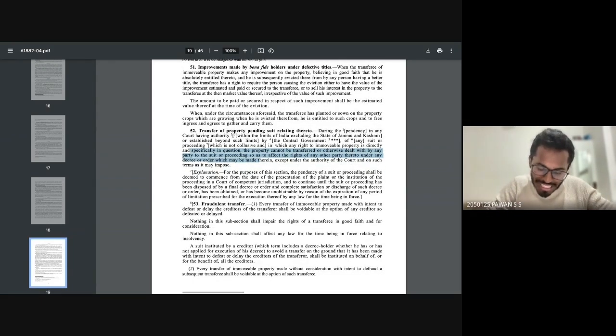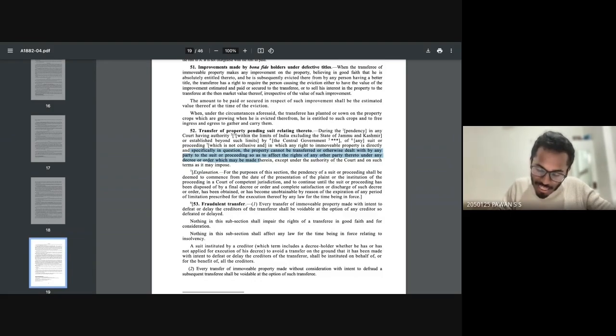For the purpose of this section, the pendency of a suit or proceeding shall be deemed to commence from the date of the presentation of the plaint or the institution of the proceedings in a court of competent jurisdiction, and to continue until the suit or proceeding has been disposed of by a final decree or order, and complete satisfaction or discharge of such decree or order has been obtained, or has become unobtainable by reason of the expiration of any period of limitation prescribed for the execution thereof by any law for the time being in force.